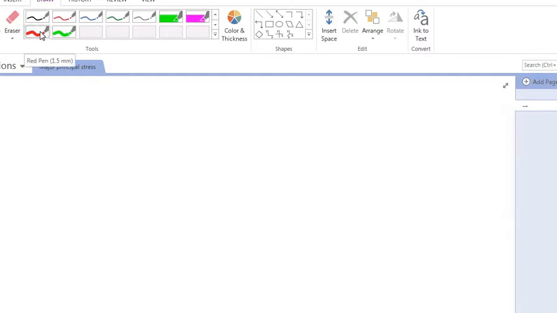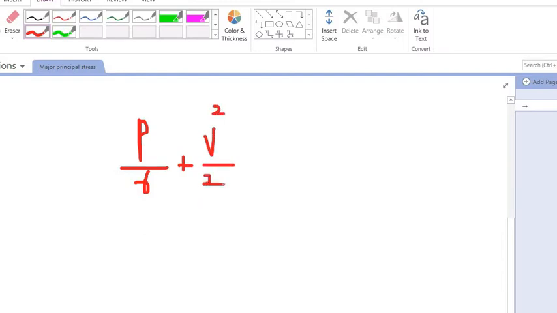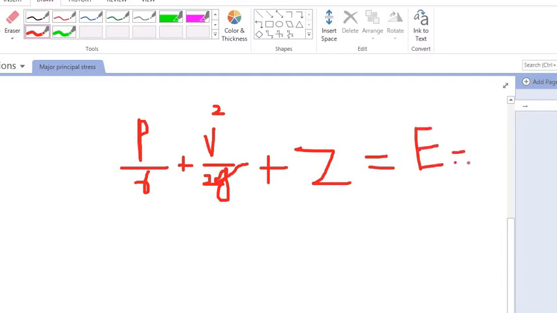So that's why this is denoted by energy, this P, sorry, this is actually P upon gamma plus V square upon 2g, where g is the acceleration due to gravity, plus Z is equal to energy, and that is equal to some constant.